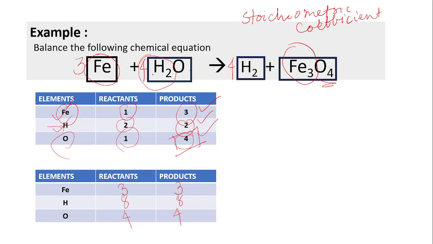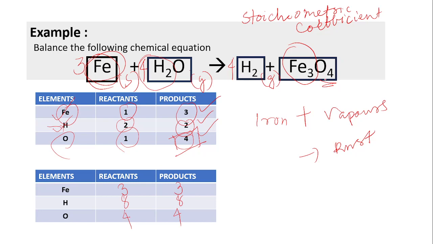We need to write the physical state. So in order to write the physical states, we need to know the reaction first. What is this? This is iron. Iron only reacts with vapors to form the rust. That means iron must be in the solid state and water must exist in the gaseous state. And this is called ferric oxide. This exists in the solid state. Now we got a complete balanced chemical equation.